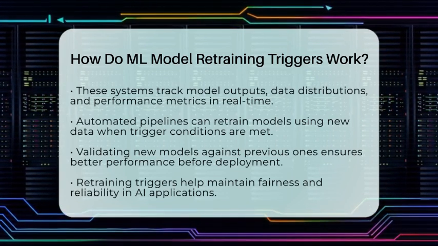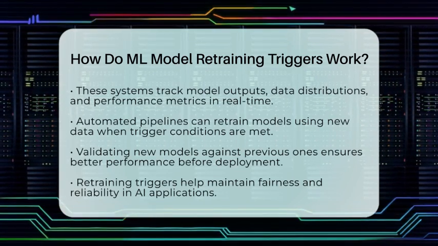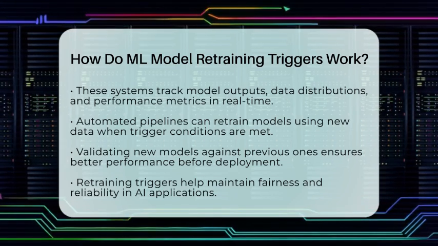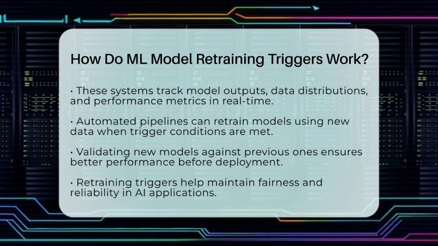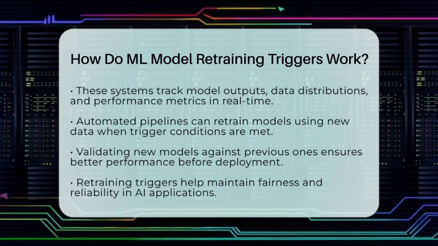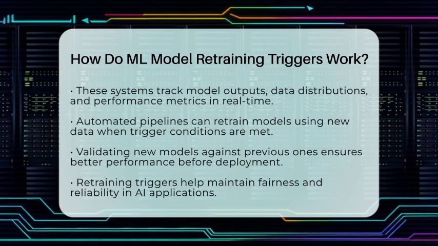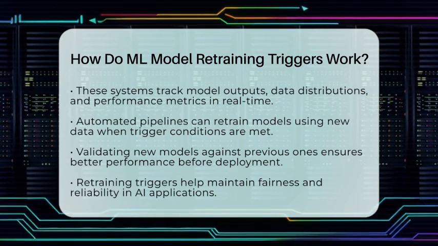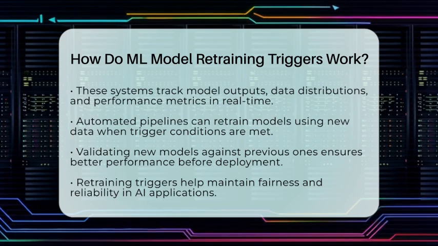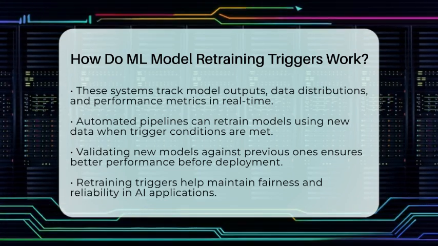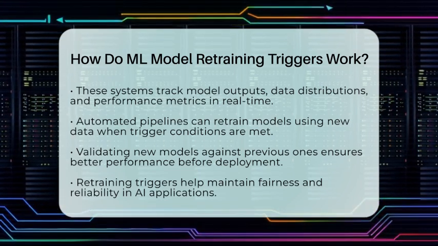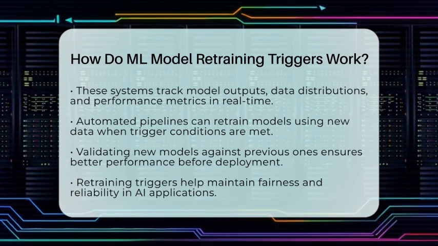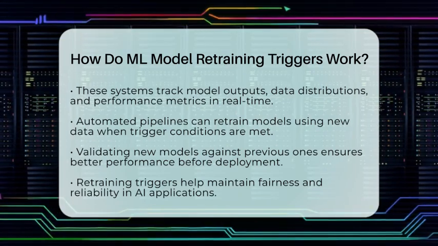For applications like ChatGPT, DALL-E, Midjourney, and various productivity plugins, these retraining triggers ensure that the tools remain as accurate and relevant. This process is also vital for maintaining fairness and reliability, preventing outdated or biased behavior from sticking around. In short, machine learning model retraining triggers work by monitoring performance and data changes, automatically initiating retraining to keep artificial intelligence systems effective and trustworthy.